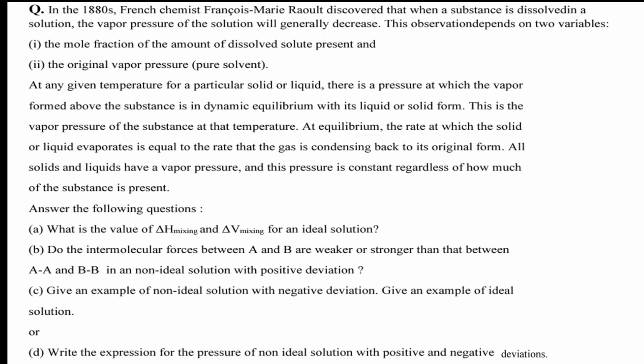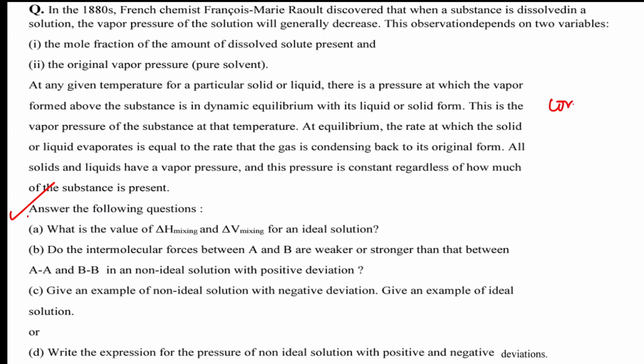When you understand it, you can answer the questions. All solids and liquids have vapor pressure, and this pressure is constant regardless of how much of the substance is present. So I understood the concept of vapor pressure. Now let us understand what they are asking me. This is the question part. They're asking, what is the value of H mixing and V mixing for an ideal solution?